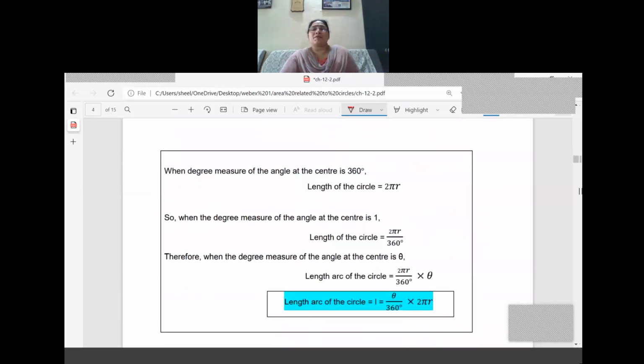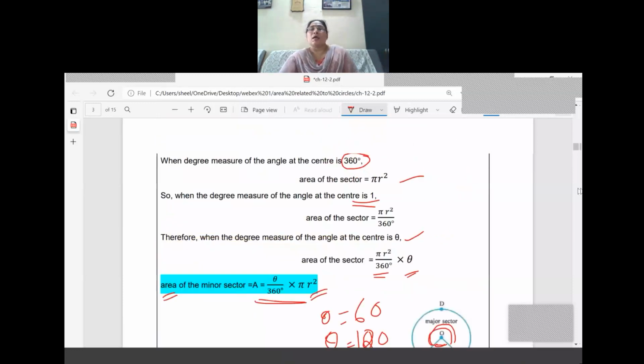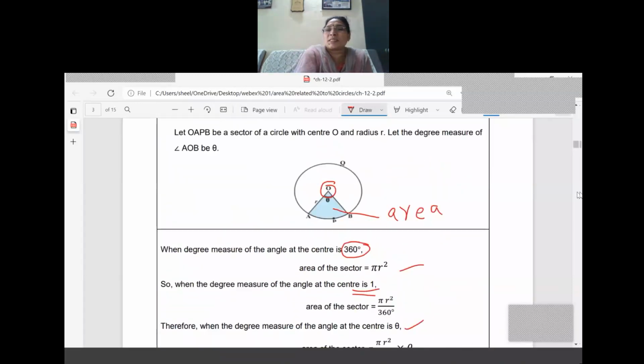Now we have studied the shaded portion area, and I'll show the diagram once again. Now we want to find out the arc length AP, or APB we can say. What is the arc length? We know that it is a part of the circumference.